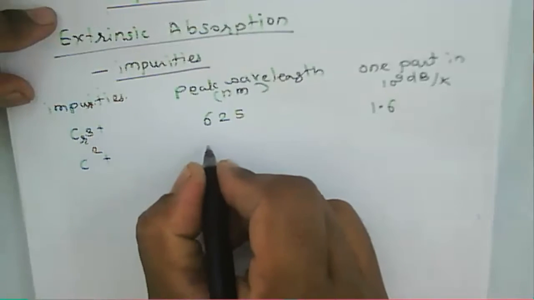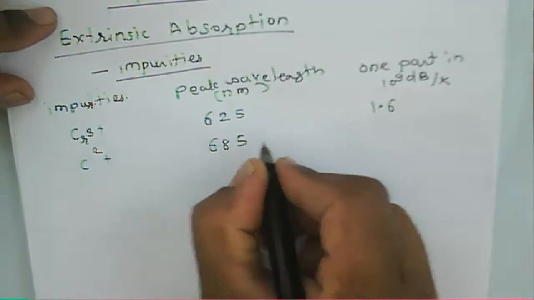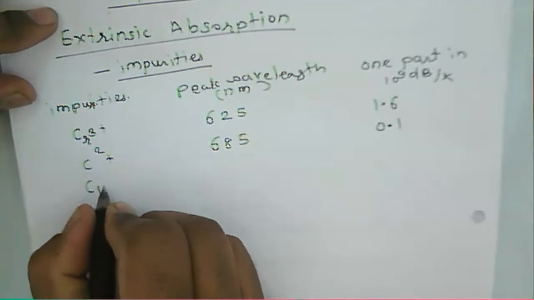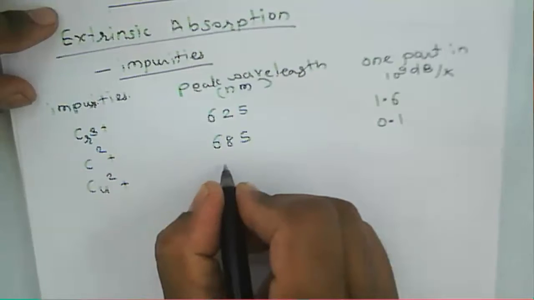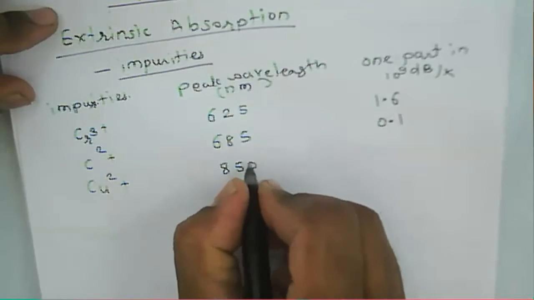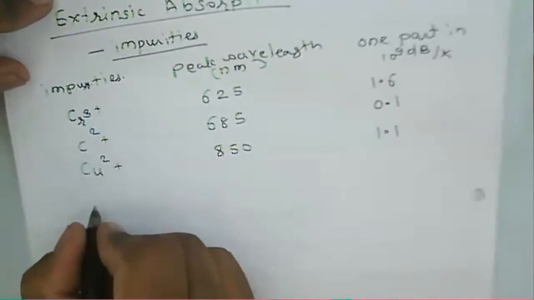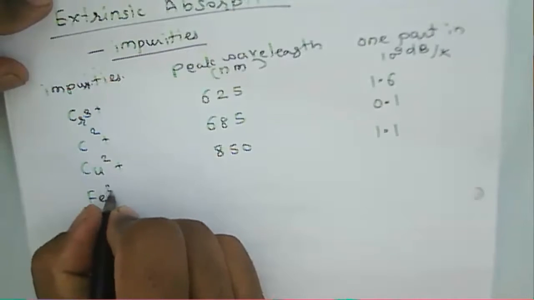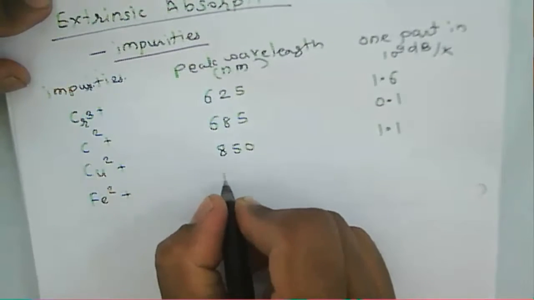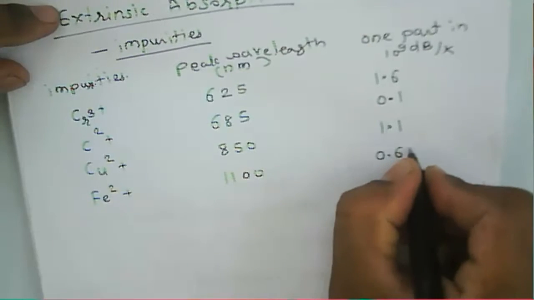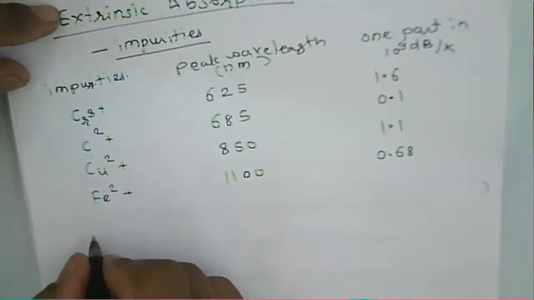Then Cr2+ has 685, and the attenuation is about 0.1. Then Cu2+ has a peak wavelength of 850 nanometer, and the attenuation is about 1.1. Then Fe2+ has a peak wavelength of 1100 nanometer, and the attenuation is about 0.68.